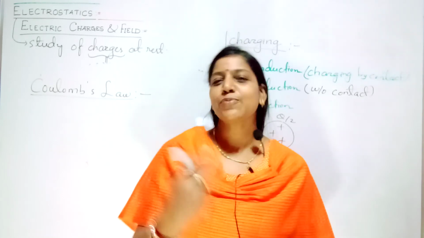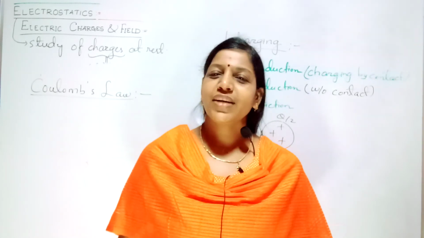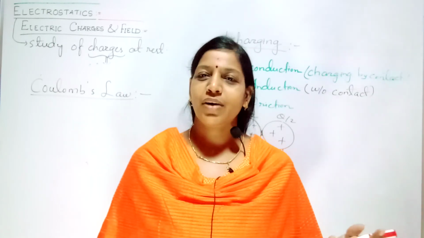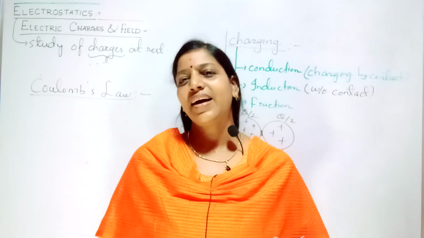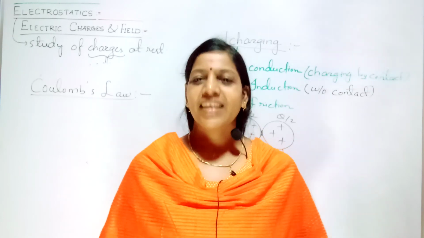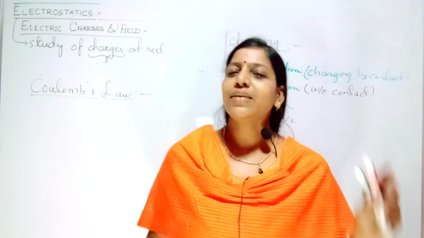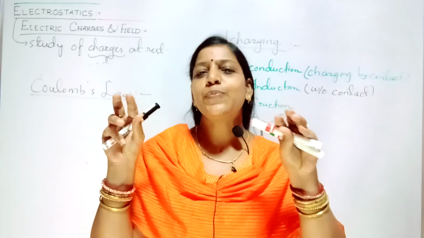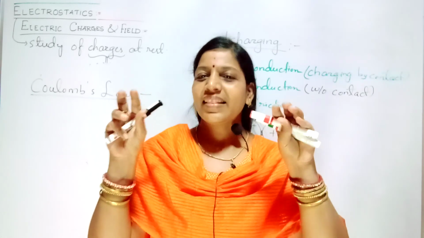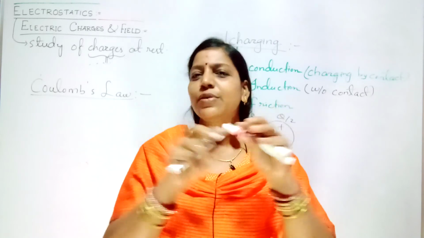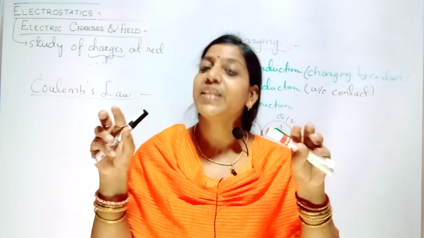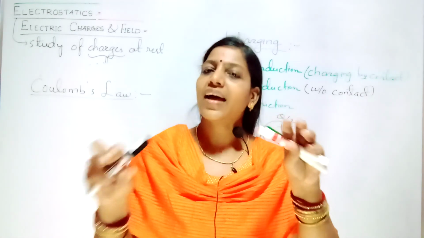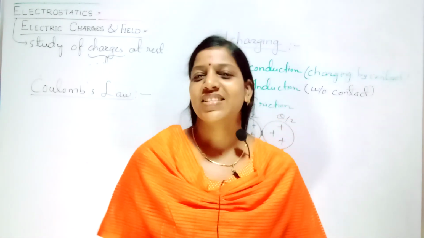Now you have to know what point charges are. Whenever you are doing any experiment, you may take 5 coulomb of charge, 10 coulomb, 20 coulomb of charge. Then how can you know whether it is a point charge or not? The concept is that whenever you are taking any charge, you just imagine it like a sphere. Then there will be some distance between the two charges. Then only will it experience force. That distance is always more than the radius of these charges.